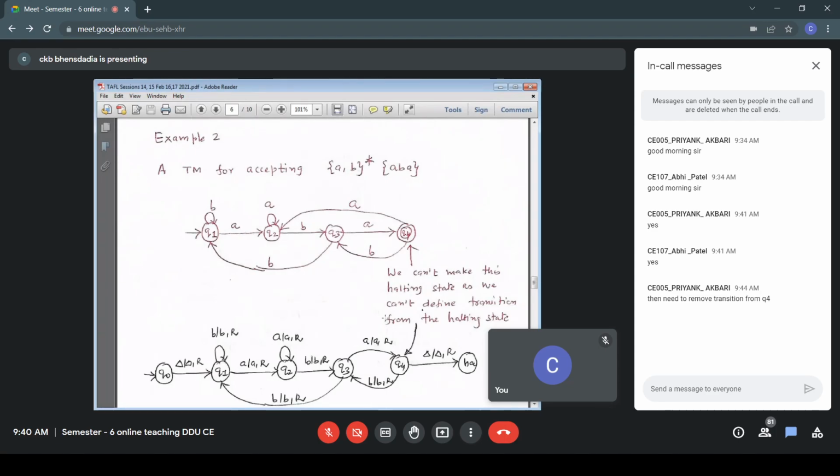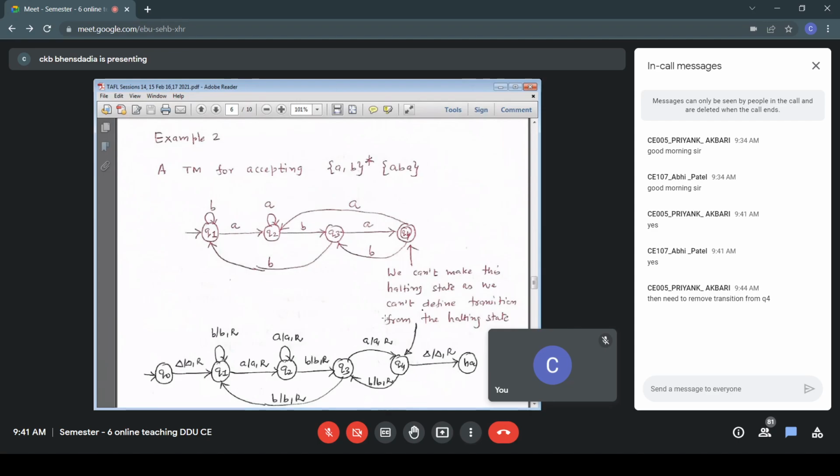As per the logic, we need to have transitions from Q4. Therefore, we need to add an additional halting state, as we cannot define transitions from the halting state. Once the halting state is reached, the string gets accepted. Whereas the requirement as per our logic is to have transitions from the Q4 state, therefore we have added the state HA. And Q4 to HA, it is blank blank R.